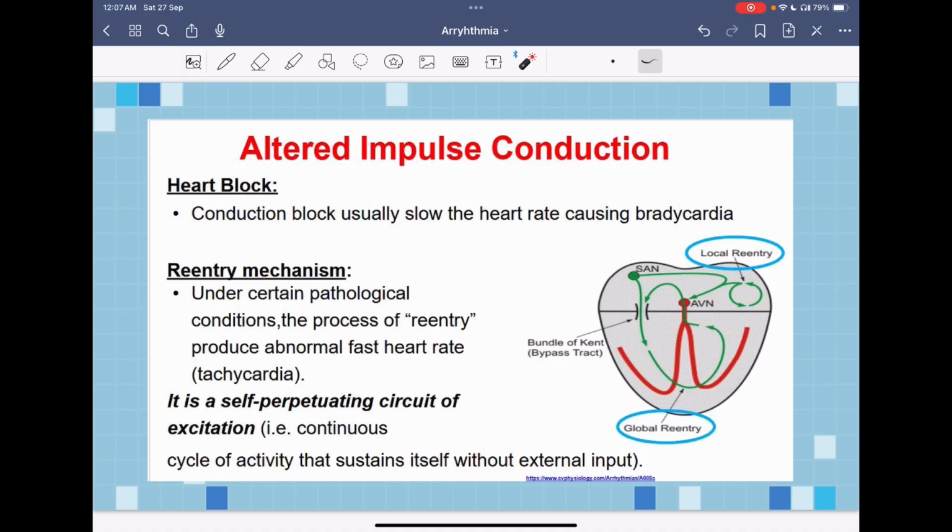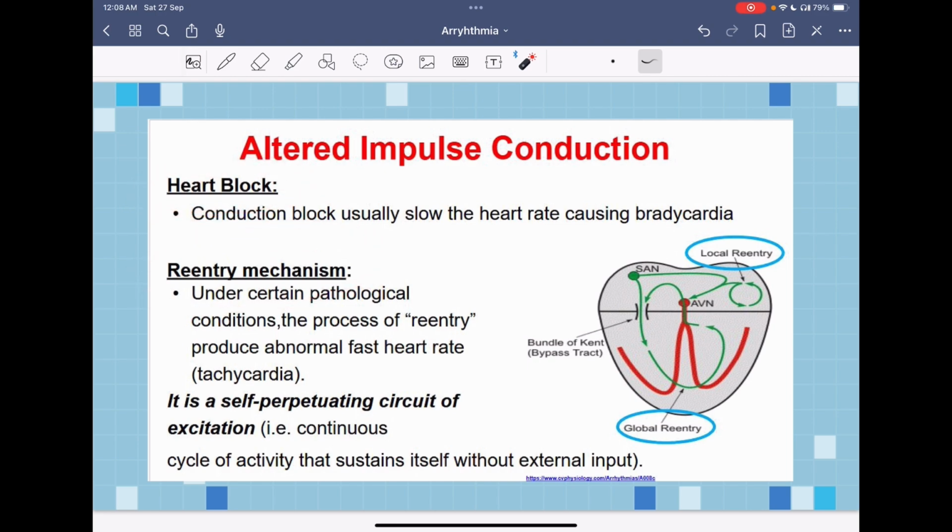As we said, the mechanisms behind arrhythmias can be either alteration in the impulse formation or alteration in the impulse conduction. We have two causes of altered impulse conduction: either a heart block or a re-entry mechanism.